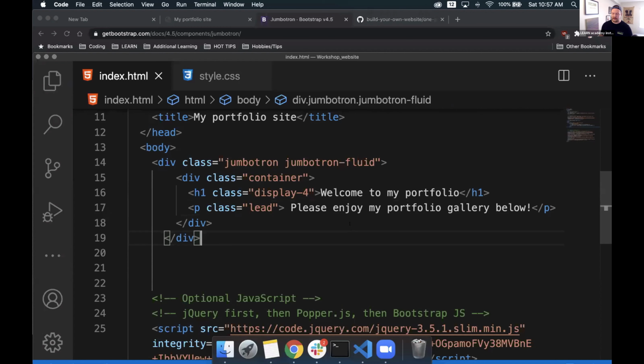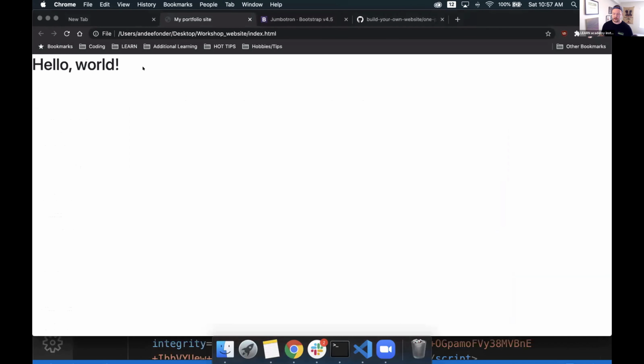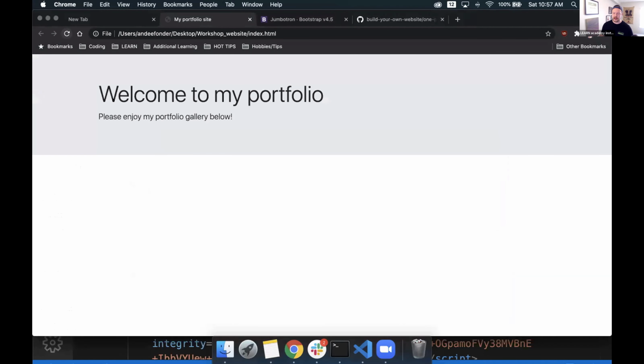So let's go ahead and save this. We keep our text, whatever we want inside the body of our tags. Let's save that, and let's go back to our portfolio site that we were working with. If we refresh that page, we now already have this huge Jumbotron that's sitting nicely centered for us as well. I want to style it a little bit more at the top of our page in the header. And those text changes that we made are already reflected and updated for us as well. So we have, welcome to my portfolio. Please enjoy my portfolio gallery below.